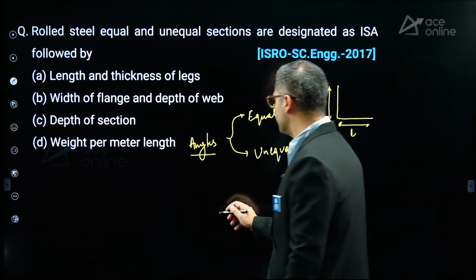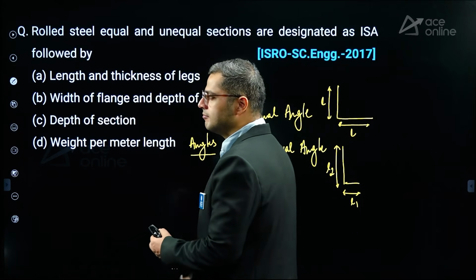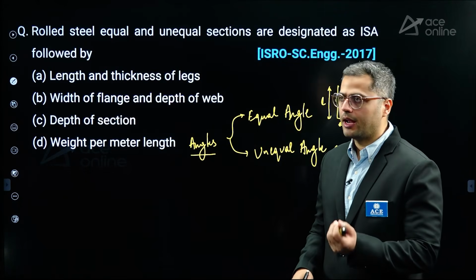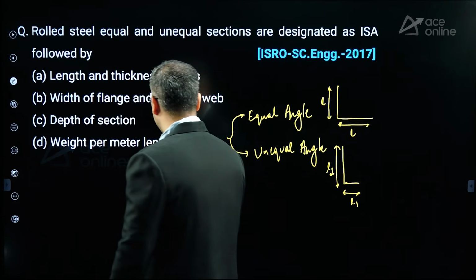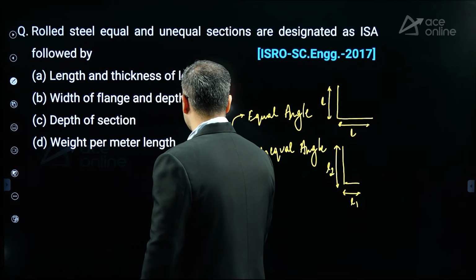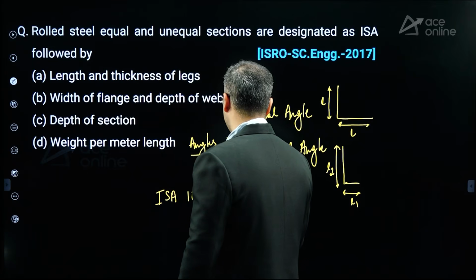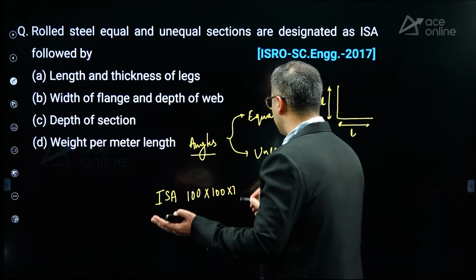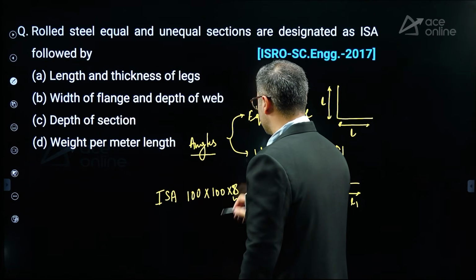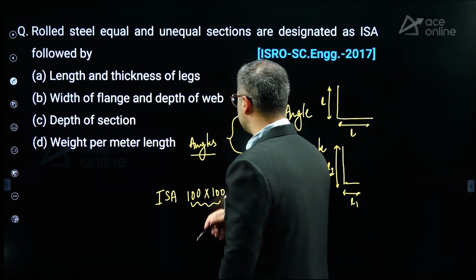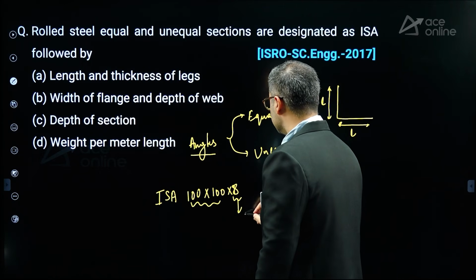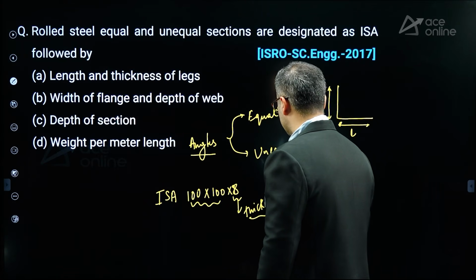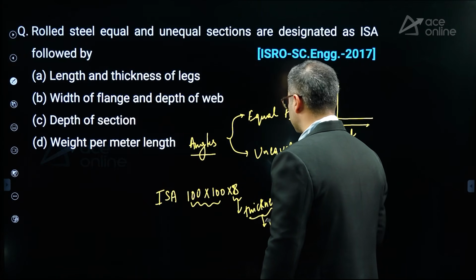So in general, if you say that I have taken an Indian standard equal angle section with leg length 100 and thickness, let's say, 8 mm, it will be classified as ISA 100 by 100 by 8. So here, after it has been designated with its leg lengths, it will be signified by the thickness, and this thickness will be in mm, right?